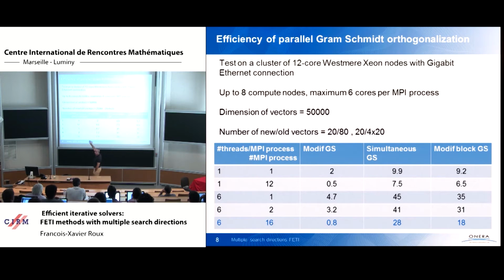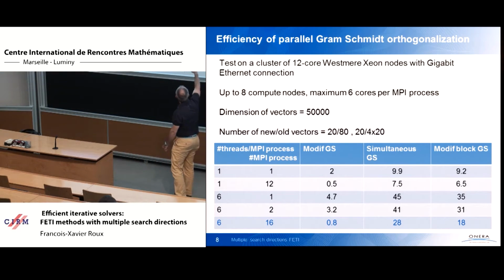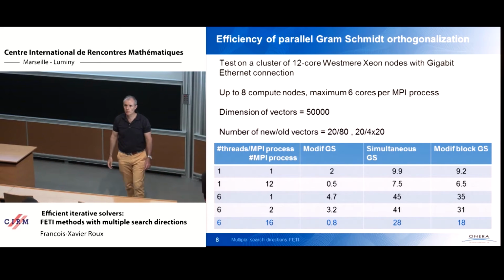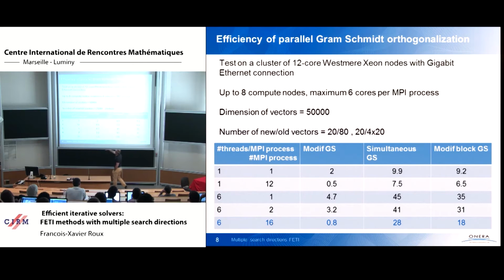It is 12 MPI processes, and each of the MPI processes performs its own reverse orthogonalization procedure with its own set of vectors. And you see that the performance degrades a lot with BLAS 1 because of the problem of memory access conflict. When it is BLAS 3, the performance is a little bit less, but nevertheless the degradation is much less. And so on and so forth, up to the last case.